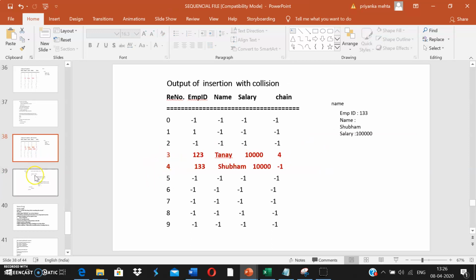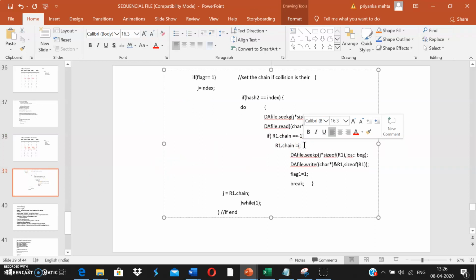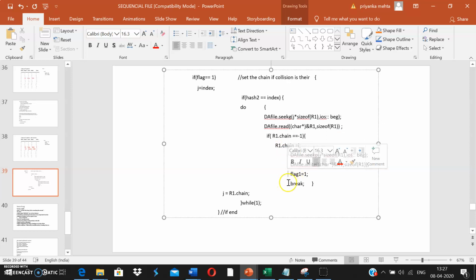I is this 4, right? So the chain will be updated. We have updated the chain in the record, but the same we have to write into the file. So this is how we are moving our pointers and writing to the file. And the flag is 1 again, representing the change has been done, and then we are coming out of the loop. If it is not 1, again my j will now be